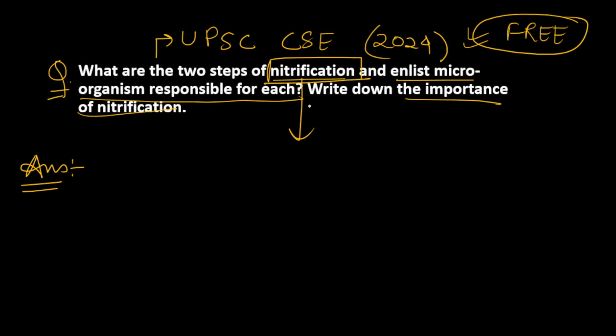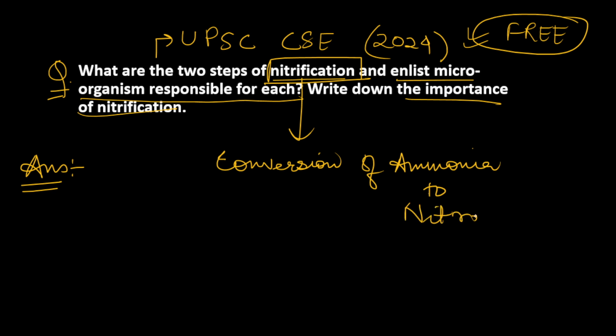What is nitrification? Nitrification is a two-step process involving the conversion of ammonia to nitrate. So this is what nitrification simply is, and why is this nitrate important?